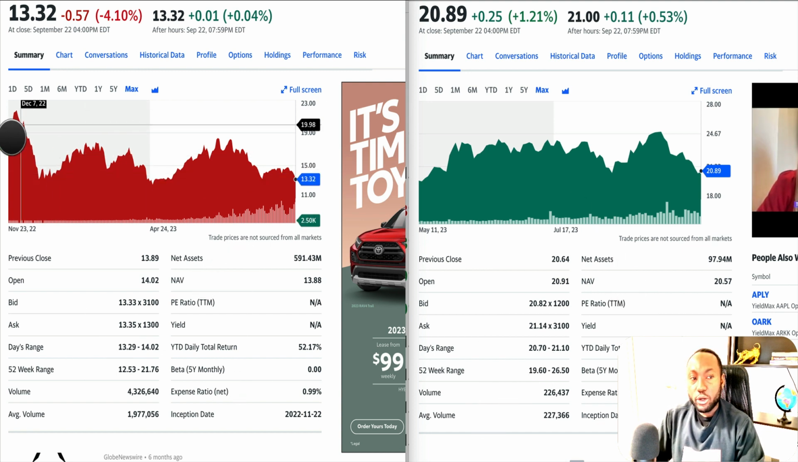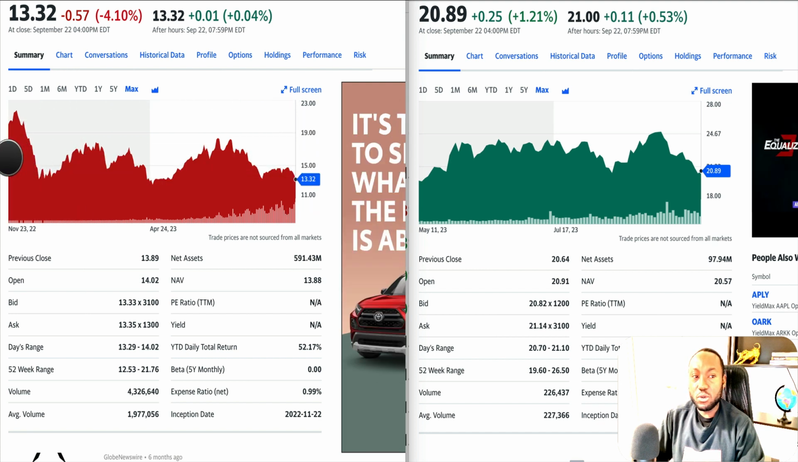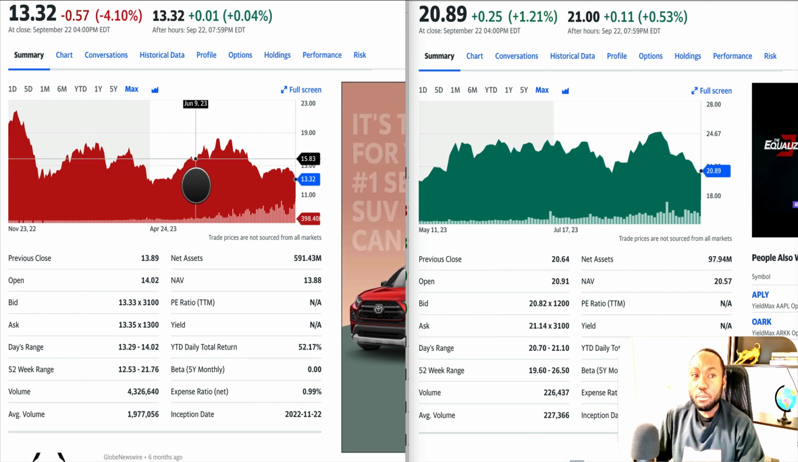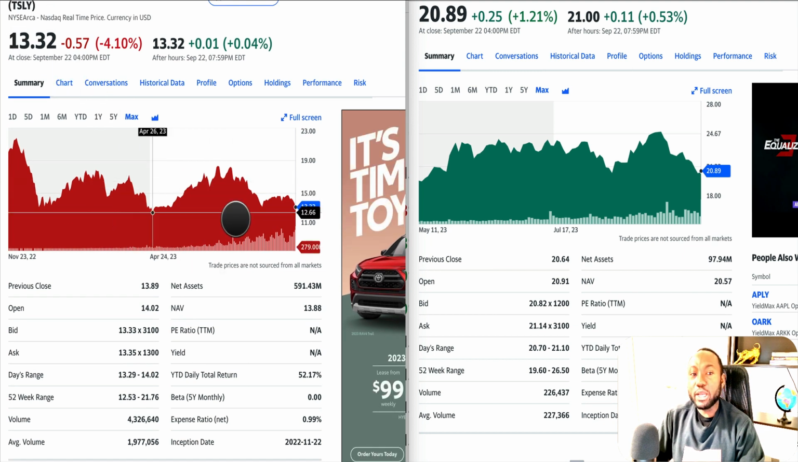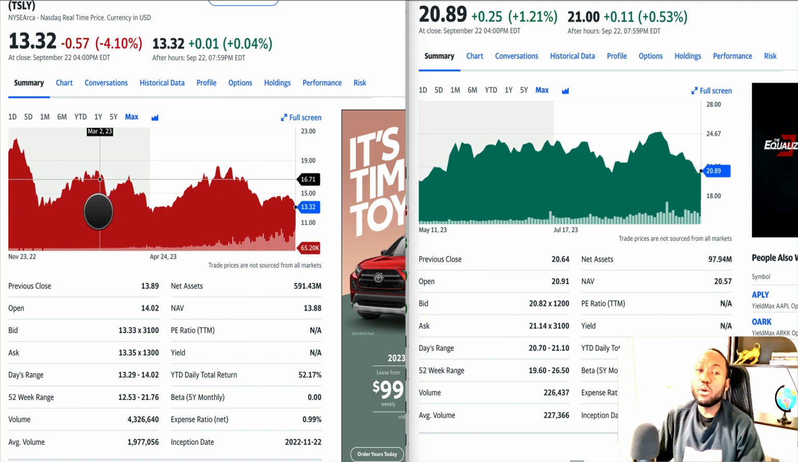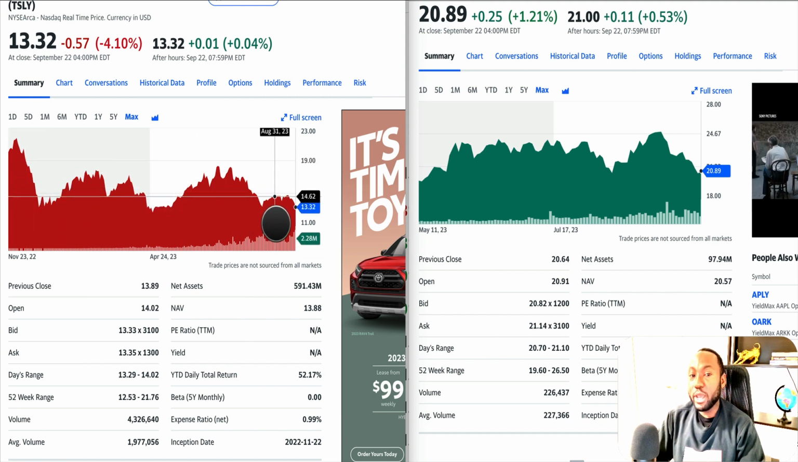But we look at the chart. If you invested in Tesla since inception, the price was almost $20. Right now the price is about 13. So when you look at the chart, it seems that your capital has depreciated. You've lost almost about $6. But that was compensated by the yield that you're getting. So if you were to reinvest all that money, you're still way up, right?